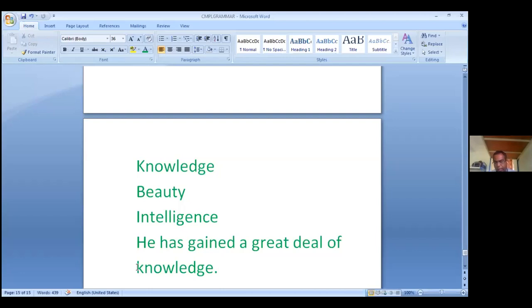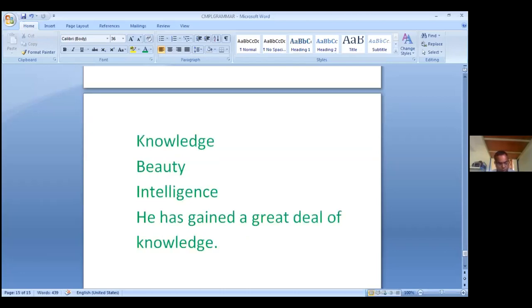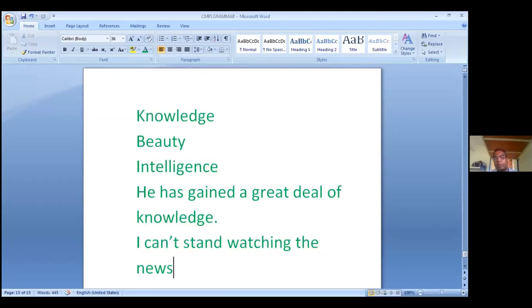So a or an cannot be used before this, but we can use sometimes the. Watching the news. So instead of using a or an, sometimes you can use the.